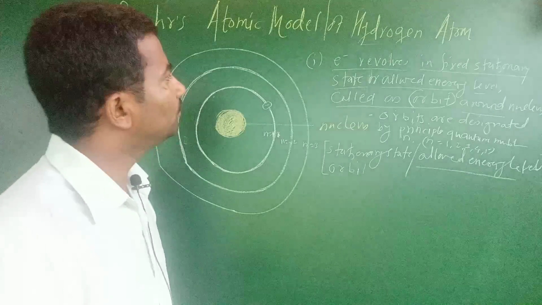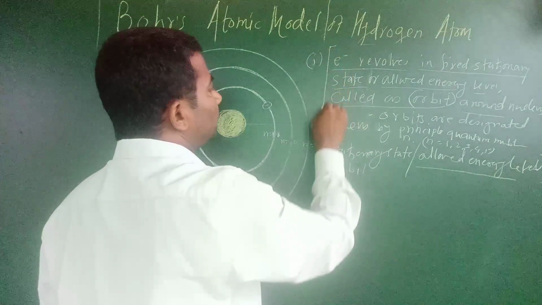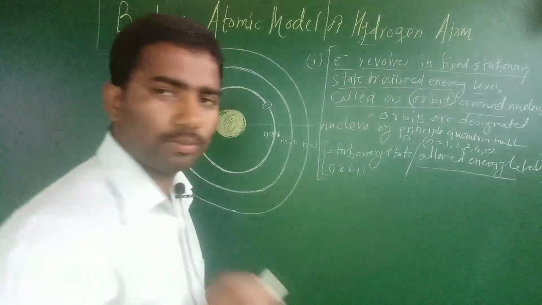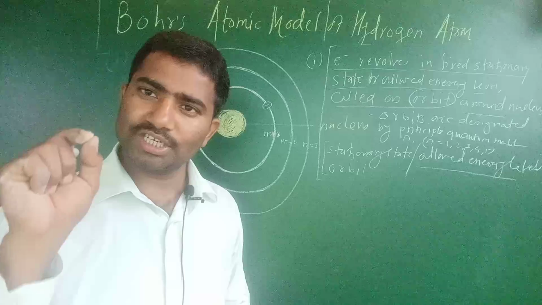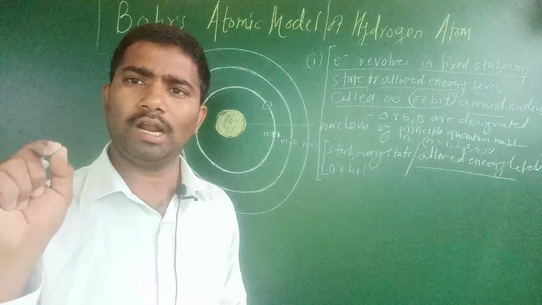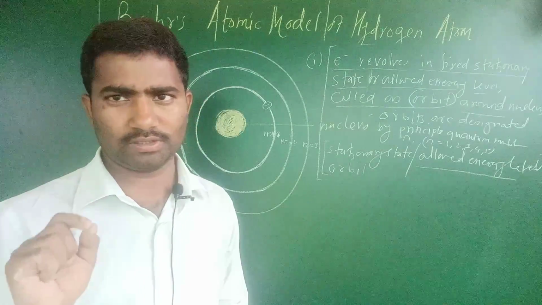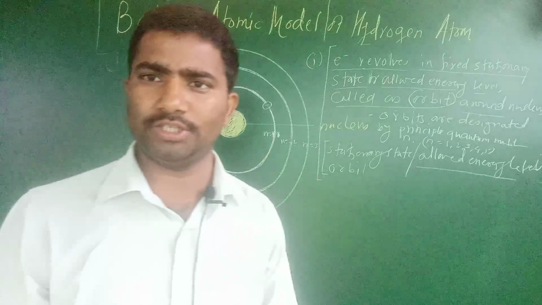So here we introduce the principal quantum number to denote stationary states or allowed energy levels.